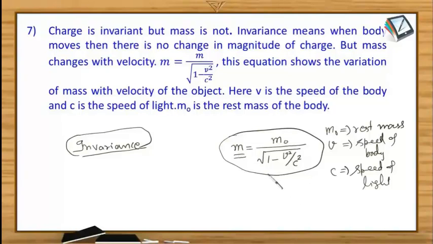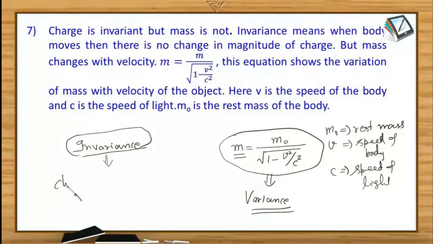So this property is known as variance. Means mass is variant, means it changes with the speed of the body, but charge is invariant. Means the speed of the object has no effect on the magnitude of the charge. So what do you mean by invariance? Have you got it? Okay, repeat after me.